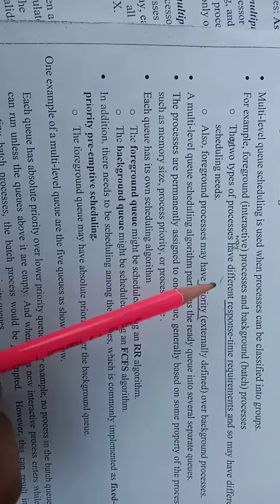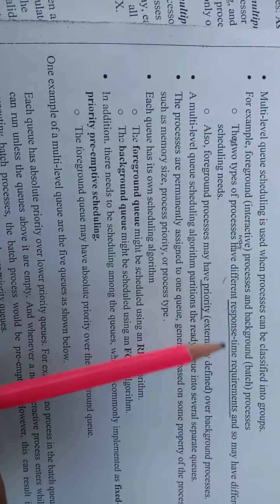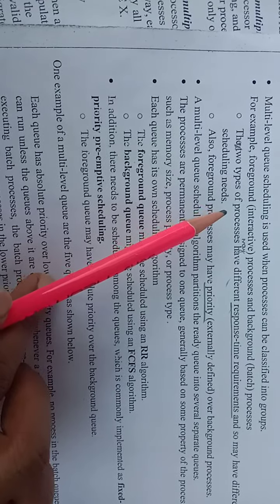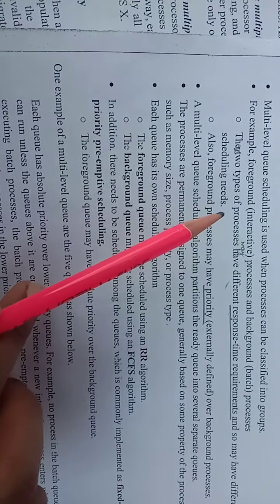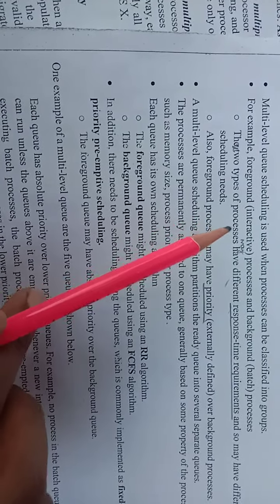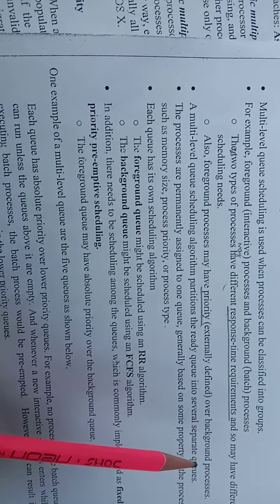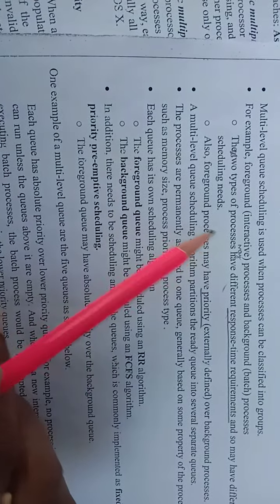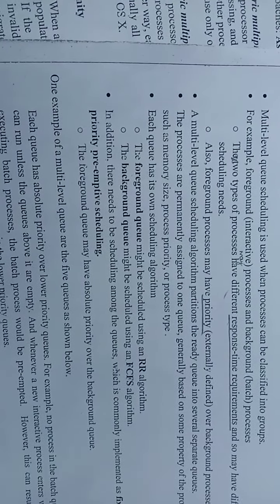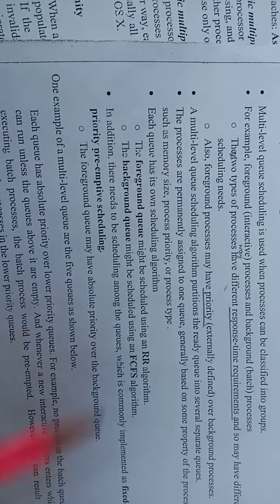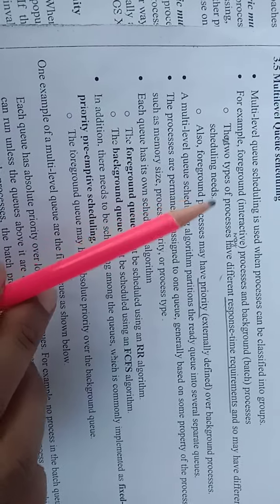That might be the requirement of the two kinds of processes, and that's why we need different scheduling needs. So that's the need for maintaining different types of queues. Also, foreground processes may have a higher priority than the background processes. Depending on these two needs, or any other scheduling needs, we need to serve the processes' execution. Hence there is a need to maintain different queues.